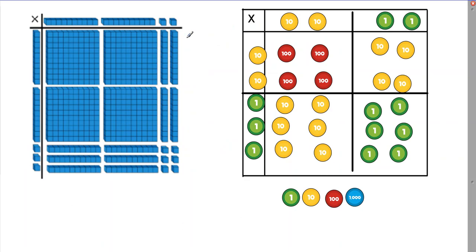Okay, so I've got here the same calculation written using base 10 equipment and using place value counters. Your job is to work out my calculation and work out the answer. So I'm going to give you a minute or two just to get that job done for me. Pause the video and have a go.